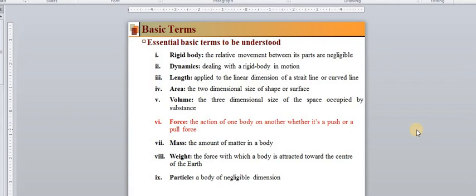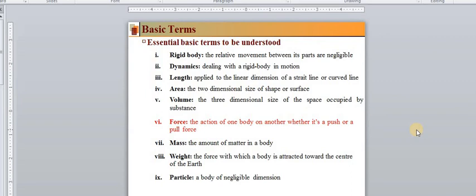This force concept is used frequently in engineering mechanics. Okay. So the action of one body on another, whether it is a push or a pull, is force. Then what is mass? Mass is nothing but the amount of matter in a body.